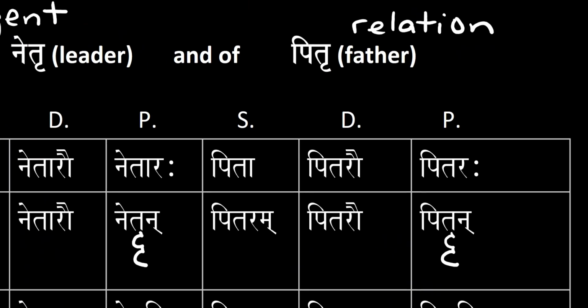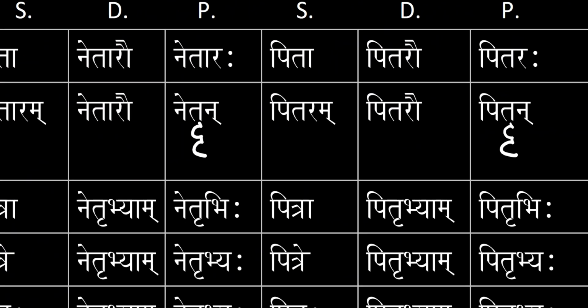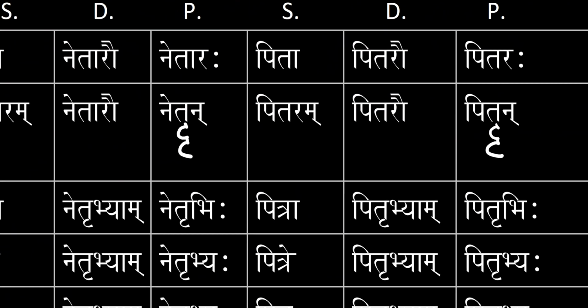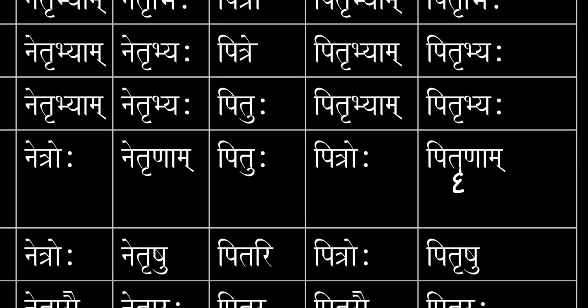Then for pitri, father, nominative, singular, dual, and plural, we have pitā, pitarau, pitarah. Accusative, singular, dual, and plural, we have pitaram, pitarau, and pitṝn. Instrumental, singular, dual, and plural, we have pitrā, pitṛbhyām, pitṛbhiḥ. Dative, we have pitre, pitṛbhyām, pitṛbhyaḥ. Ablative, we have pituḥ, pitṛbhyām, pitṛbhyaḥ.